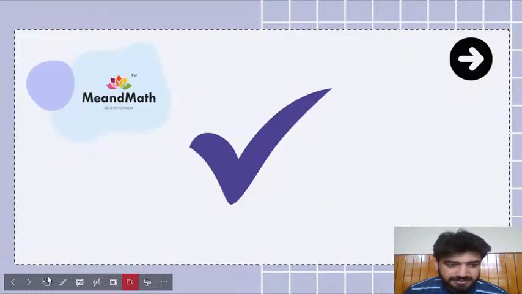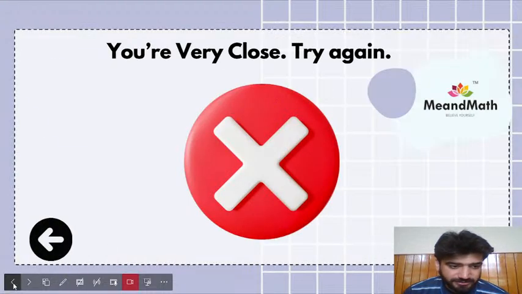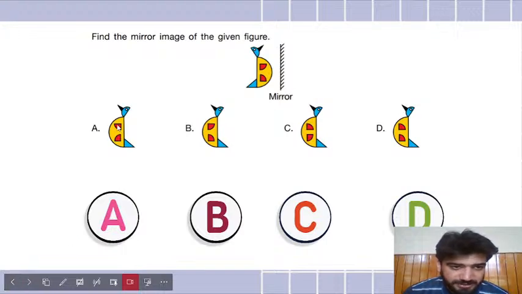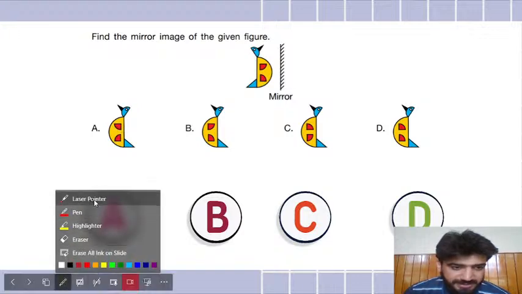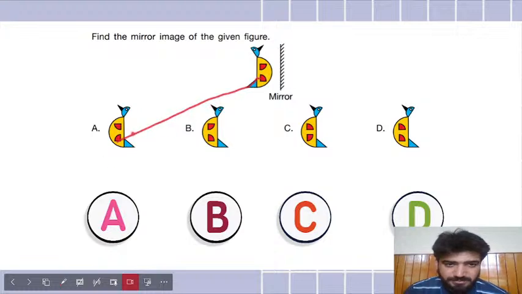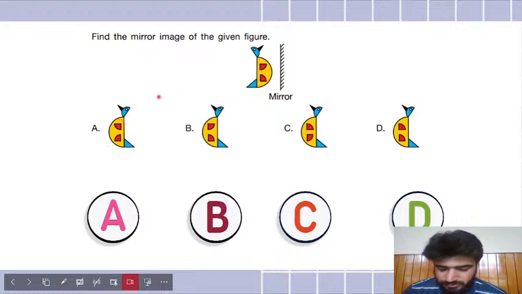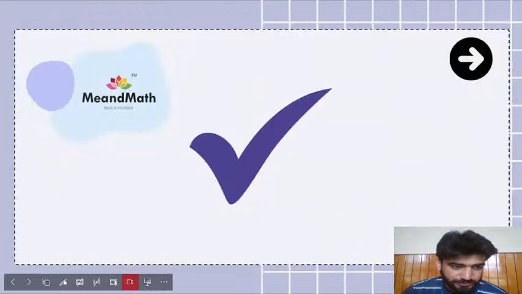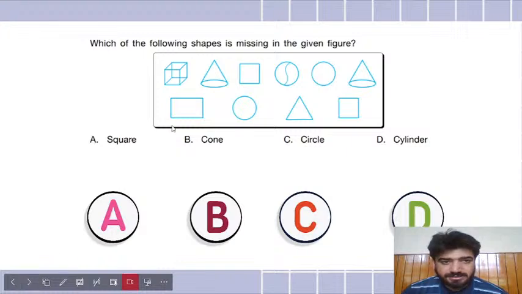Now A, indeed it is the correct answer. Concentrate on the small red colored figure inside. This is indeed the mirror image of this, and this is the mirror image of this. If you check individually, these are mirror images, so it is correct. The yellow semicircle is also a mirror image, and the head is also a mirror image. So A is the correct answer, as it is showing in the presentation also.